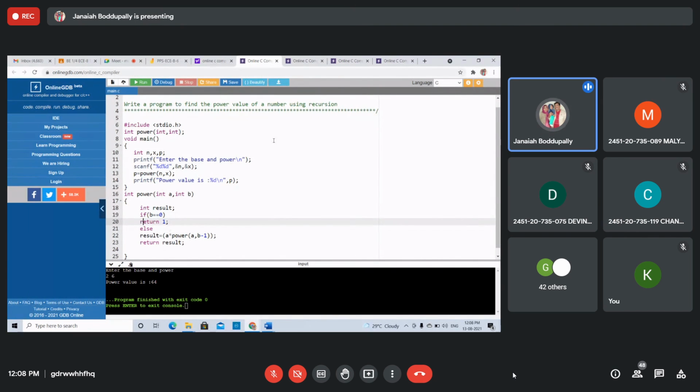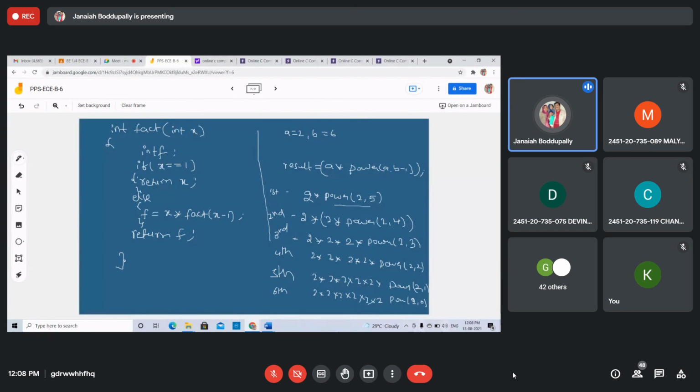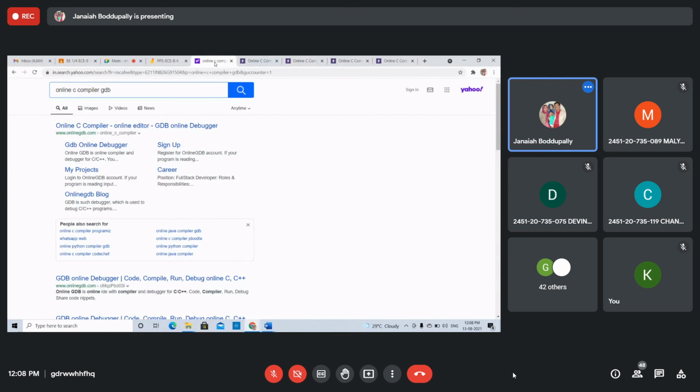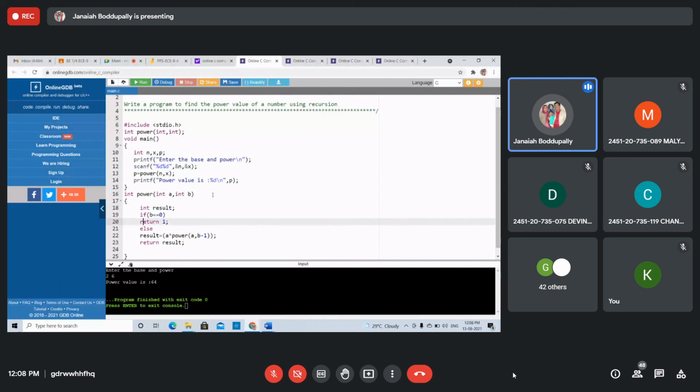Otherwise, the else statement. Then power of 2 power 0 will be 1. So 2 multiplied 6 times, 64 into 1. This will get 64 after the sixth iteration. We are calling the function itself. That's why it is called recursion. Understood, students? This is called recursion of the function.